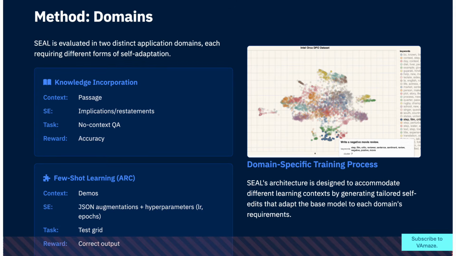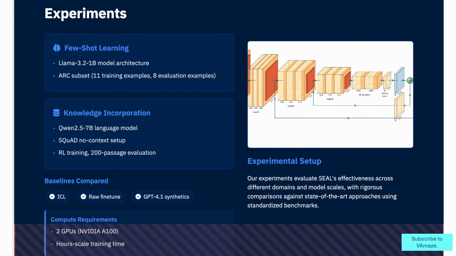Experiments. The experimental setup was rigorous yet practical. For few-shot learning, researchers used Llama 3.2 1B on an ARC subset. For knowledge tasks, Qwen 2.5 7B was tested on SQuAD with no-context question answering. The baselines were comprehensive, including in-context learning, raw fine-tuning, and GPT-4.1 synthetics. Remarkably, all this was achieved with just 2 GPUs in hour-scale computation, making it surprisingly accessible.